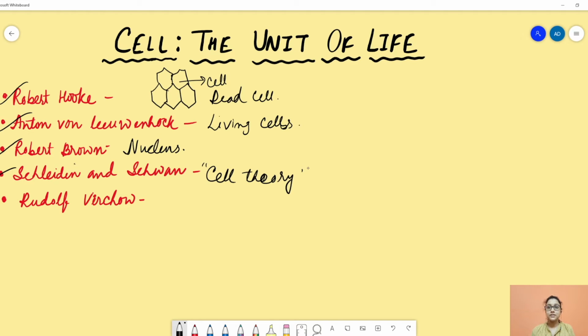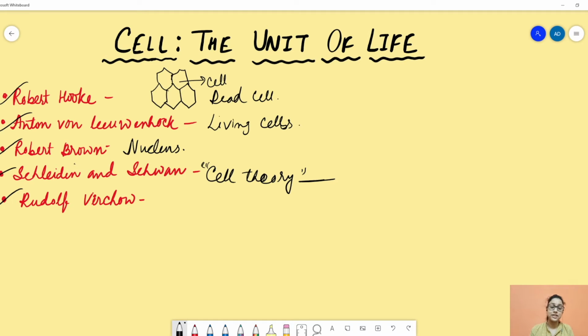But this cell theory was further modified by another scientist named Rudolf Virchow. Rudolf Virchow added one more postulate to the pre-existing cell theory, and then it is known as modern cell theory. This postulate says that all cells arise from pre-existing cells.